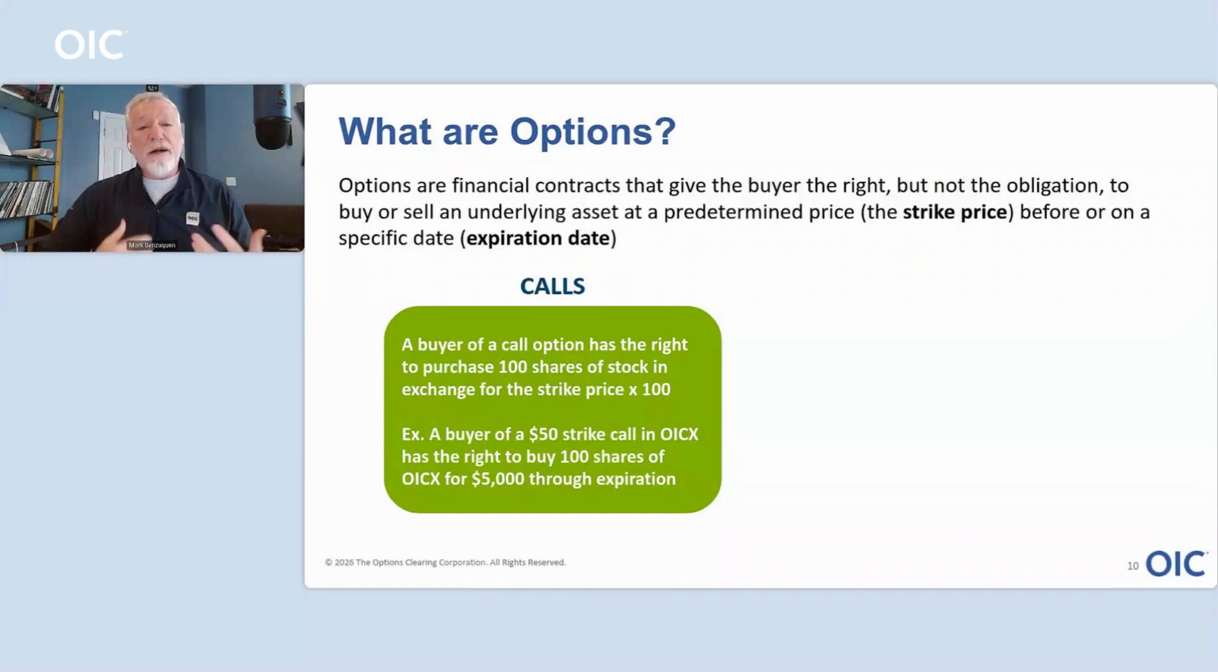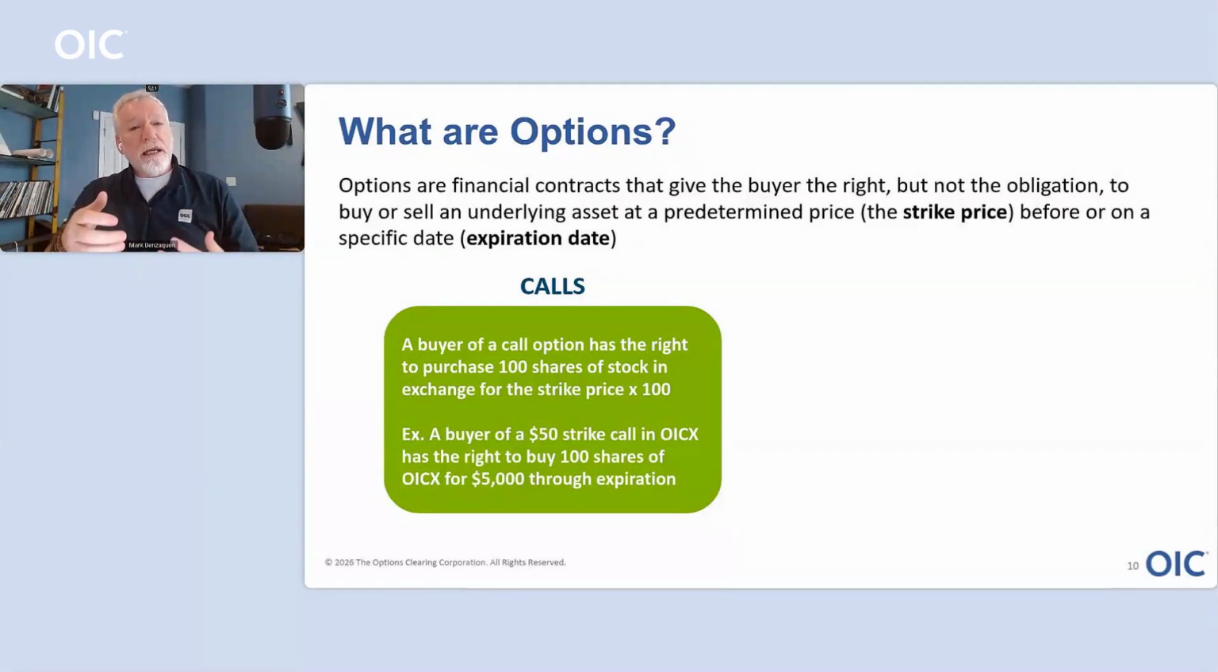So if we buy a call option, we are buying the right to purchase 100 shares of the specific stock that's tied to that option at the strike price and within a certain period of time. So, for example, if we had OICX and we were looking at a $50 strike price, a call buyer has the right to buy 100 shares of OICX at $50 per share anytime between the inception of that trade and the expiration date of that contract.